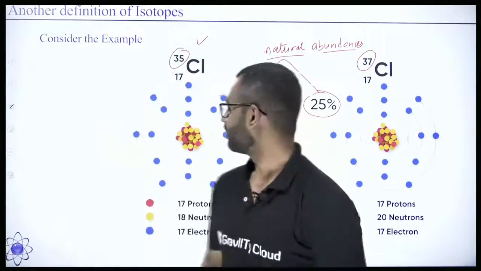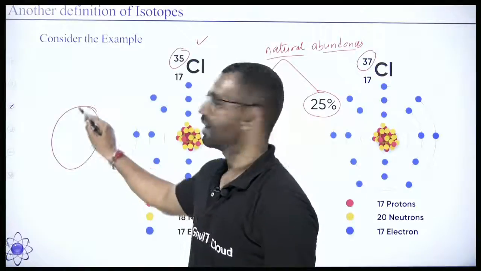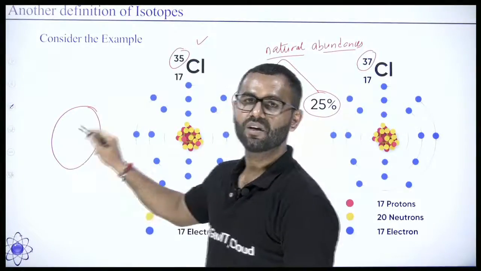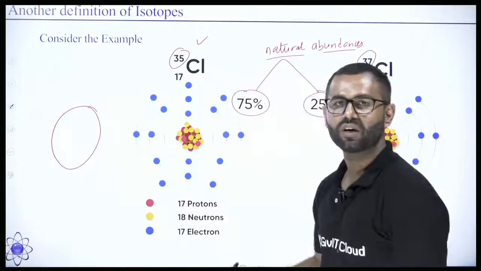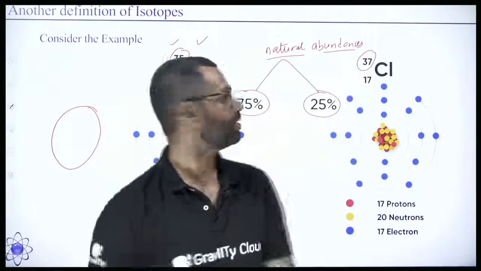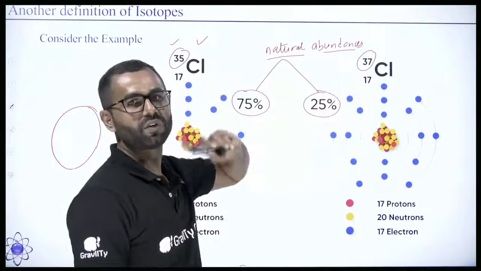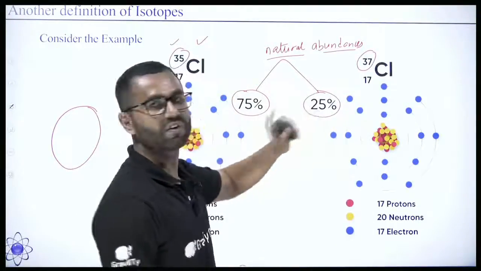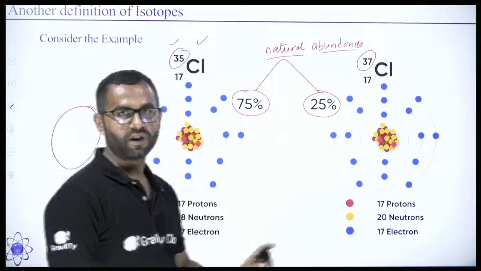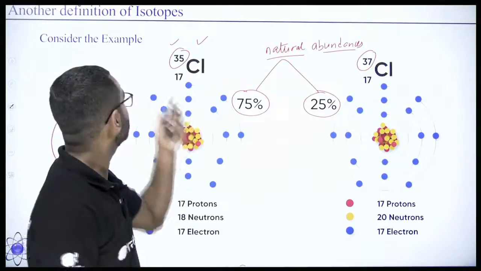I had given you an example by taking a box container having 100 chlorine atoms. Out of those 100 chlorine atoms, 75 will have mass number 35, whereas 25 will have mass number 37. So this is the idea about isotopes.